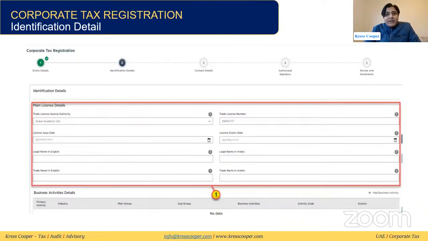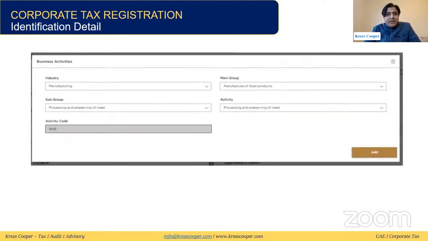In the corporate tax detail, they are asking basically identification detail. In the identification detail, they're asking trade license number, very basic information, when the company was registered, when the trade license is going to expire, name in English, name in Arabic. We all know this is very basic information.